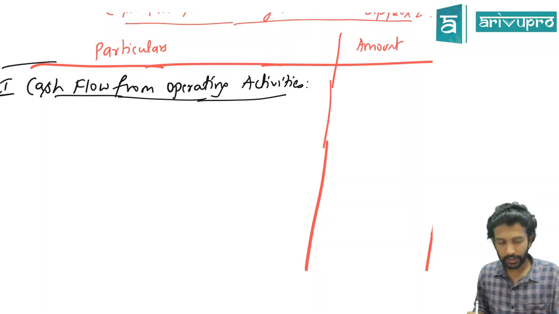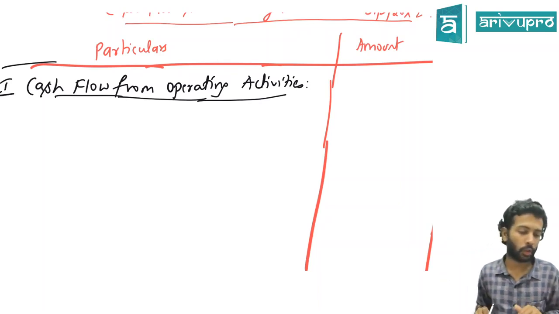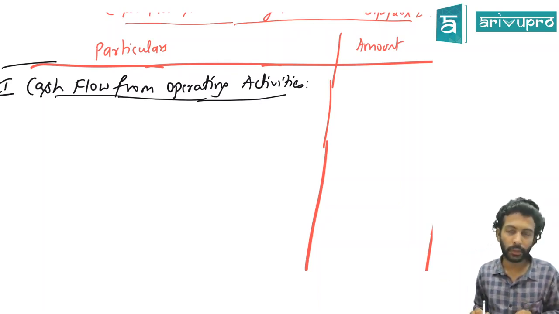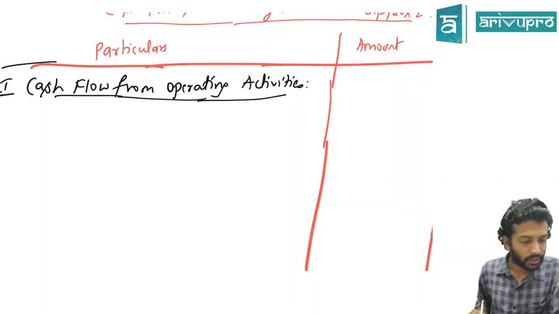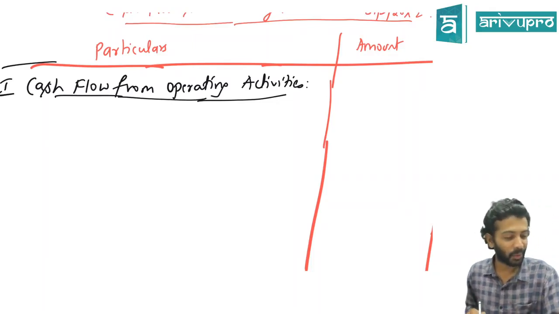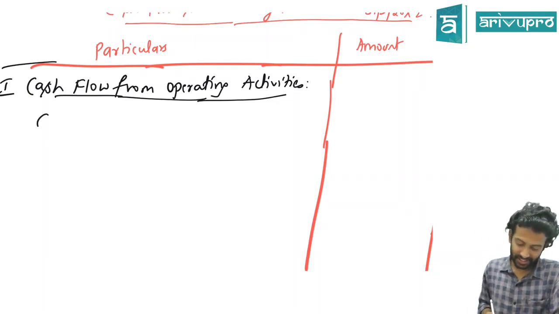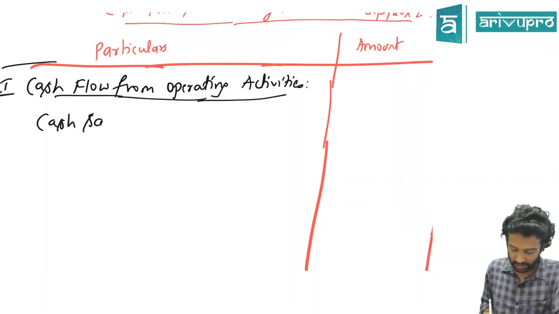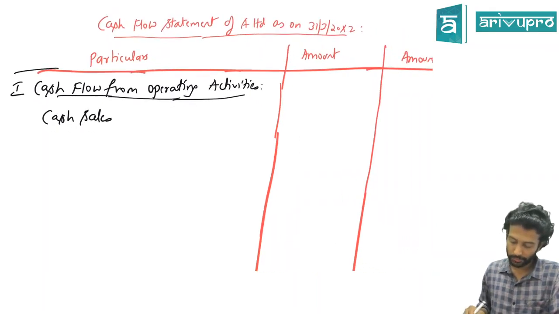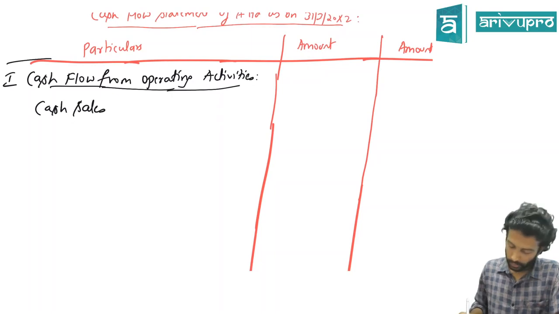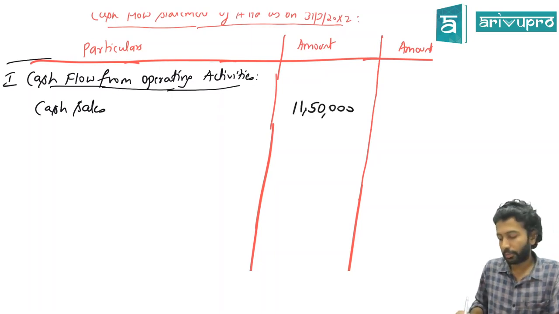So we have already identified the O's in the problem. What are the O's? We already wrote in the question. You didn't write them? Okay. I mean, tell me, what are the O's? One is cash sales, which is given to be 11.5 lakh, or maybe we'll write in full number.